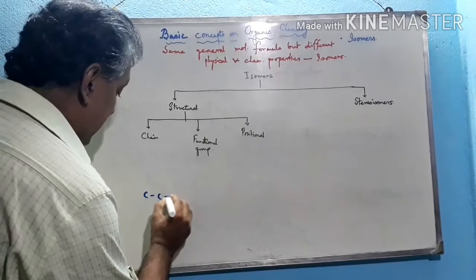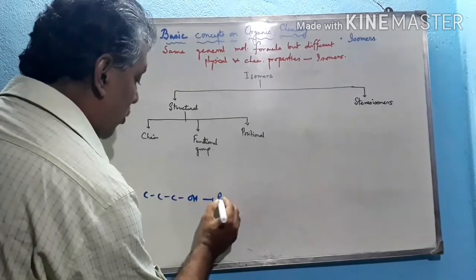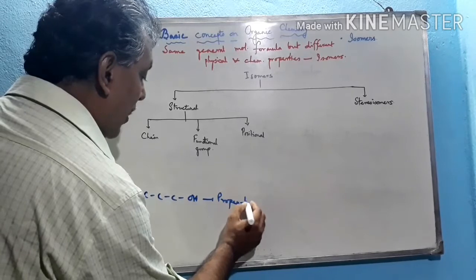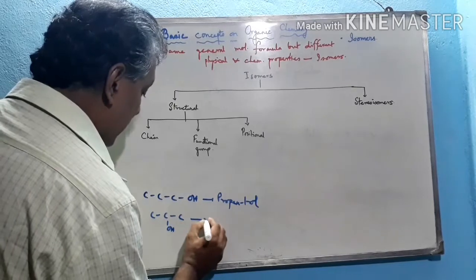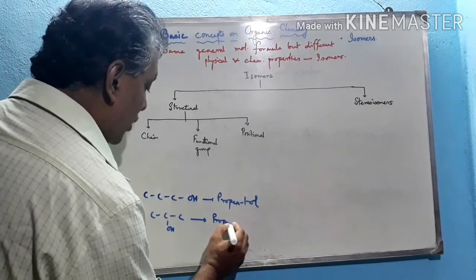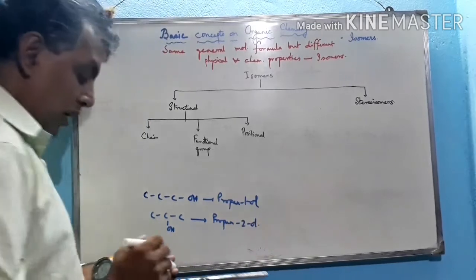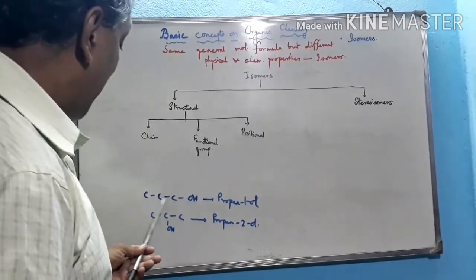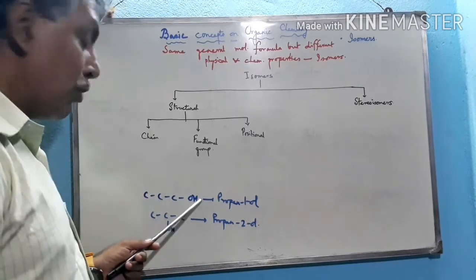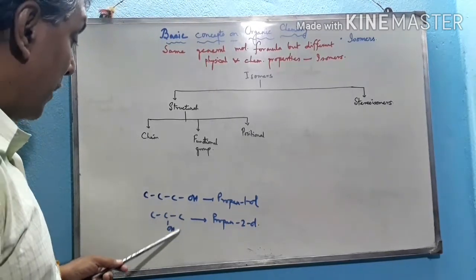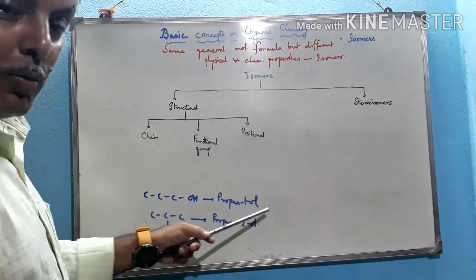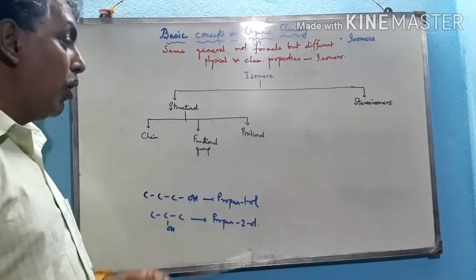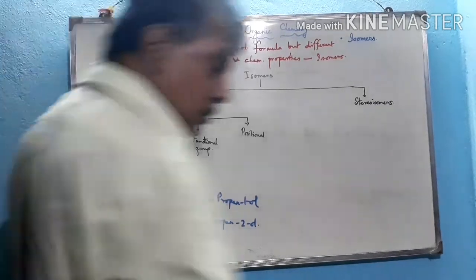Number one, suppose CH3CH2CH2OH. This is called propan-1-ol. But if we draw this structure like this, with the OH on the second carbon, then this compound is called propan-2-ol. In both compounds, the number of carbon atoms in the main chain remains the same, 3 carbon atoms. The functional group also remains the same, alcohol, but the position of the alcohol group is different. This is number 1, this is number 2. That's why the first is called propan-1-ol and the second propan-2-ol. So these two are called positional isomers.